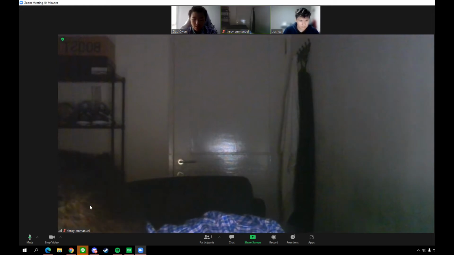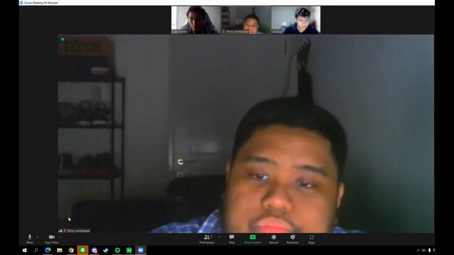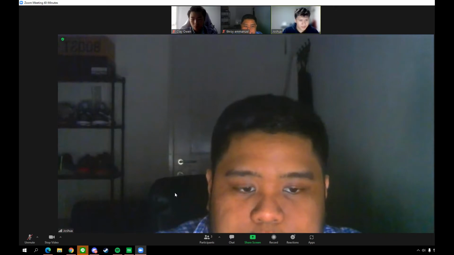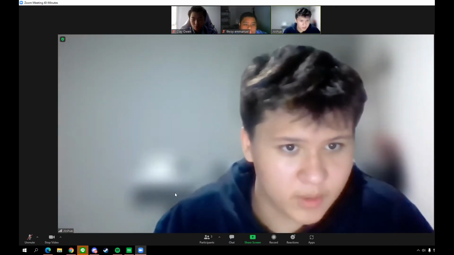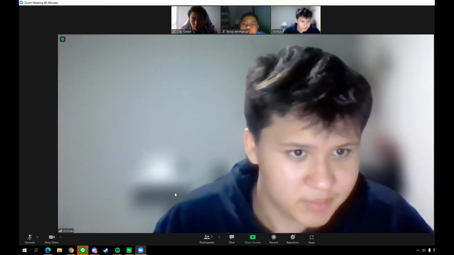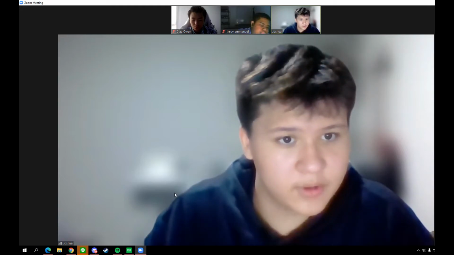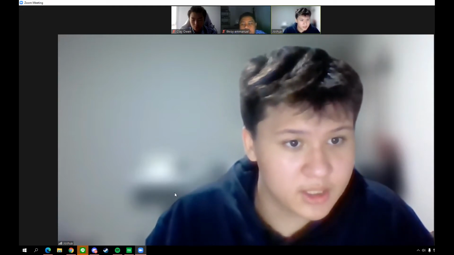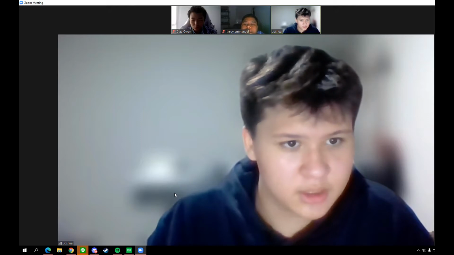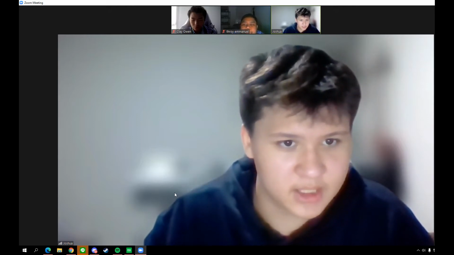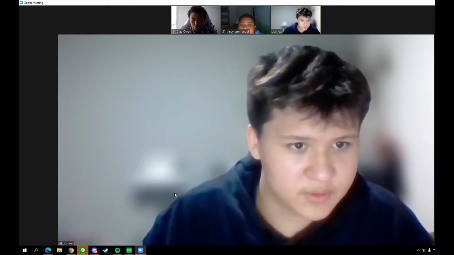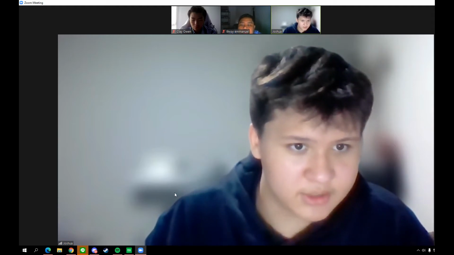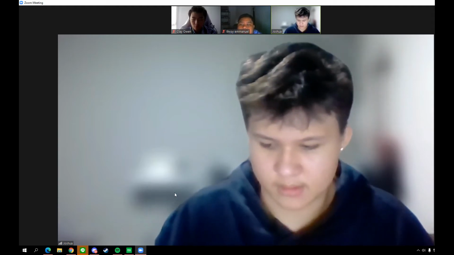Okay, so next, number 8, why does a comet's tail always point away from the sun? Comet tails will always point away from the sun because of the radiation pressure of the sunlight. The force from sunlight on the small dust particles, pushing them away from the sun, is greater than the force of gravity acting in the direction towards the sun.